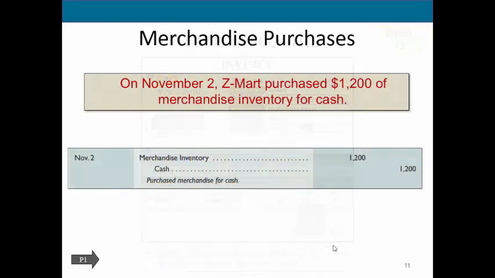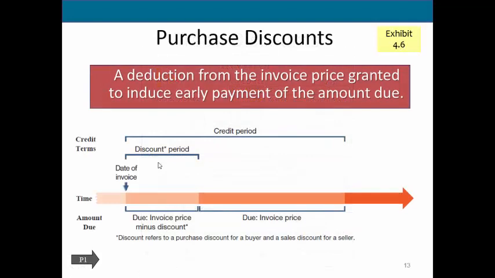It's important to remember that when we purchase goods, we're showing that we put inventory on our books at a value of $1,200 because this is our historical cost. But then what happens if we get this 2% discount? Should that change the value of our merchandise inventory? Because remember, we want to keep our inventory on our accounts based on the principle of historical cost. So I'll go ahead and tell you, if we do get the 2% discount, we'll need to reduce our merchandise inventory for that amount. And let's go through and actually see how this works.